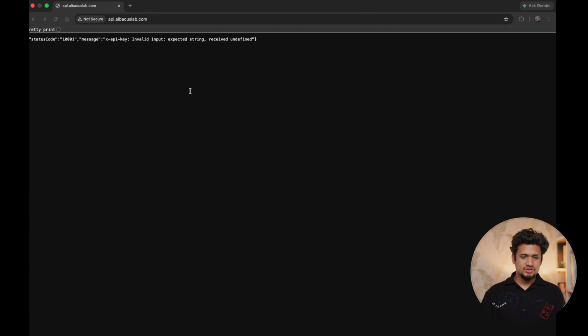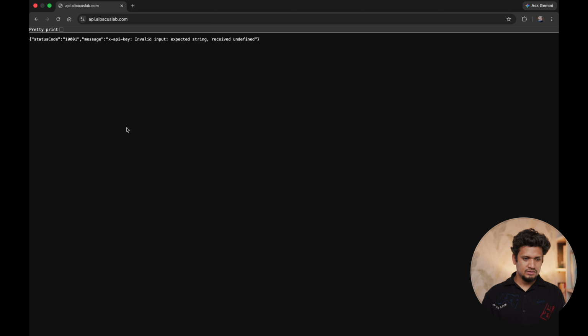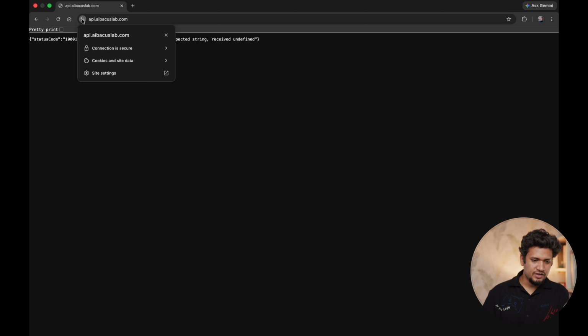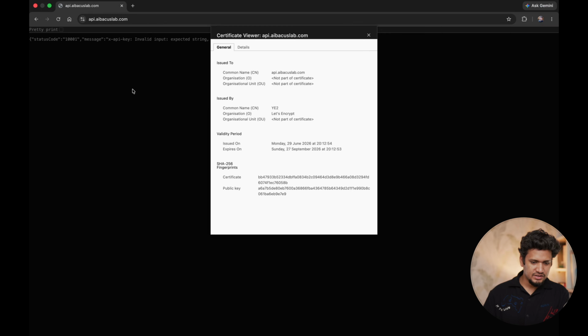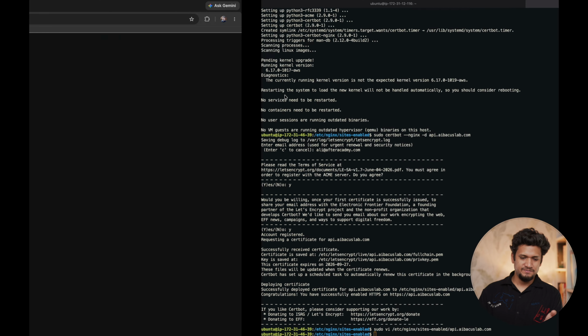Now let's check with HTTP. Now there is no "not secure" warning, and if I go and see, the connection is secure, and if I see the certificate, it says the certificate is valid, issued by Let's Encrypt. So we have successfully attached an SSL certificate which enables HTTPS to your API endpoint.